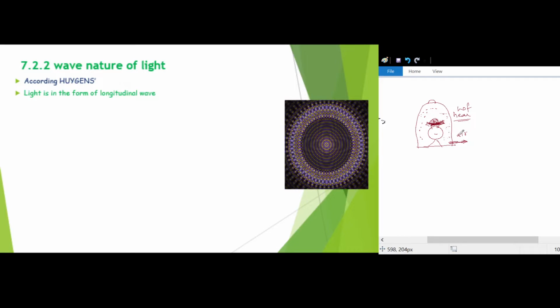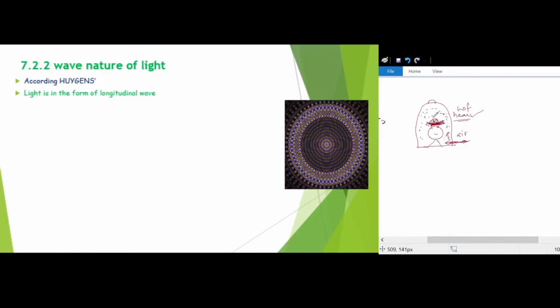Again we insert the air. As soon as the air is inserted, we can again hear the sound of the ringing bell. It means that from this small experiment, it is clear that sound waves require a material medium for their propagation.